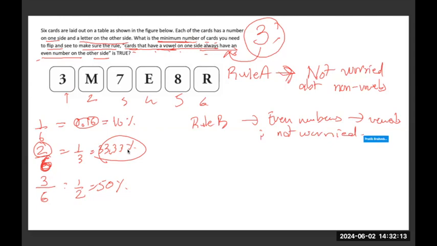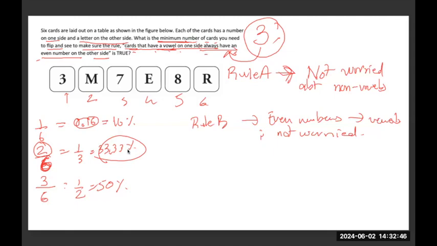Because if I flip an even number and there is a regular alphabet and not a vowel behind it, then the statement would turn false. So the flip side of it is possible: there's an even number that you have flipped, and it does not have a vowel behind it, which means the statement holds false. So we are also not going to touch the even numbers.